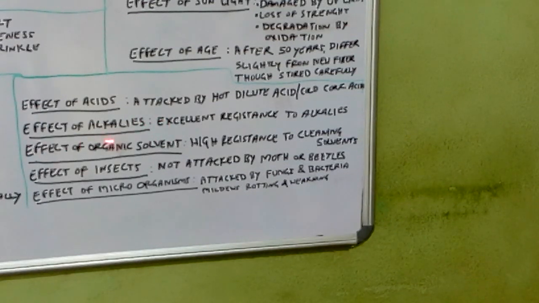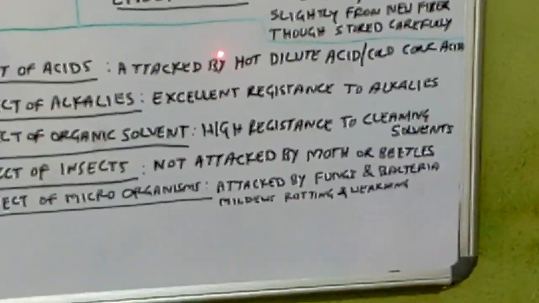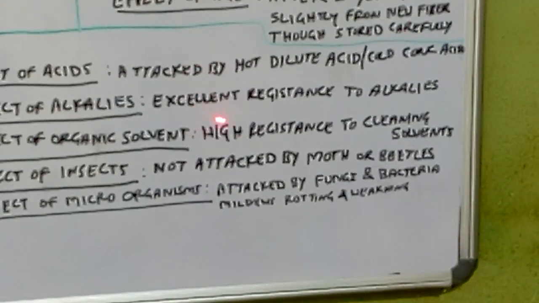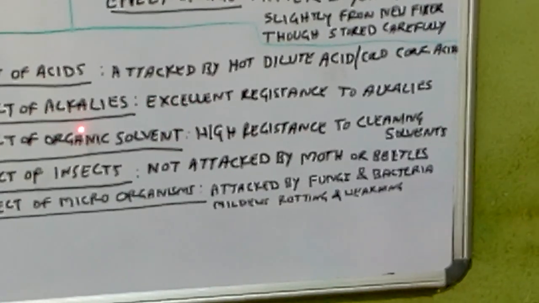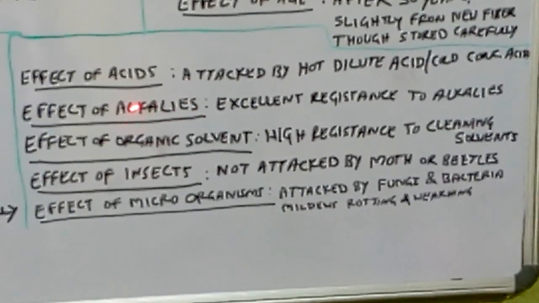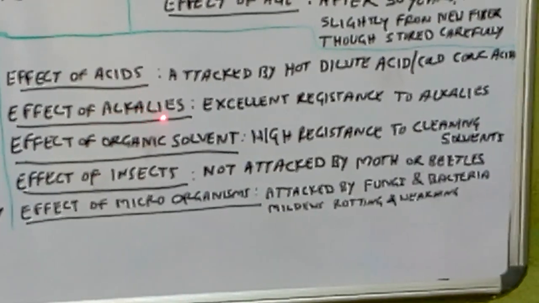The second one is effect of alkalis. See, alkalis like NaOH or other cleaning solvents used nowadays for washing, industrial washing or home laundry. Cotton will resist.